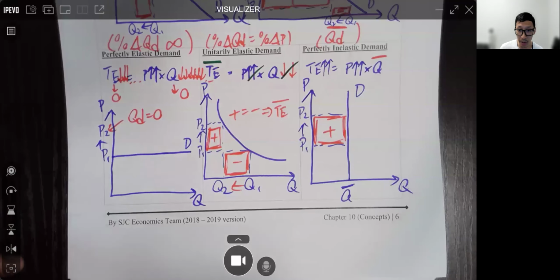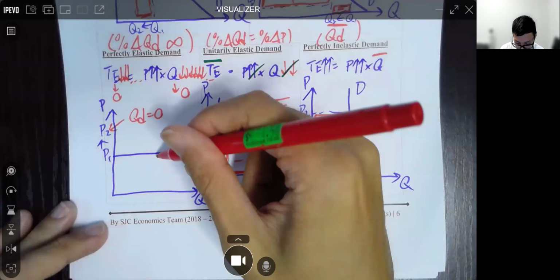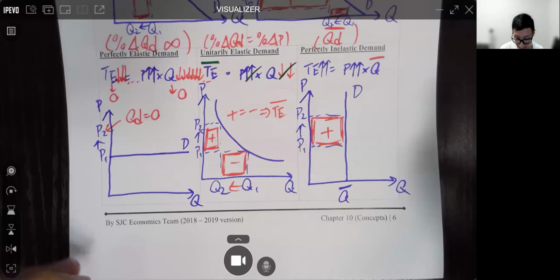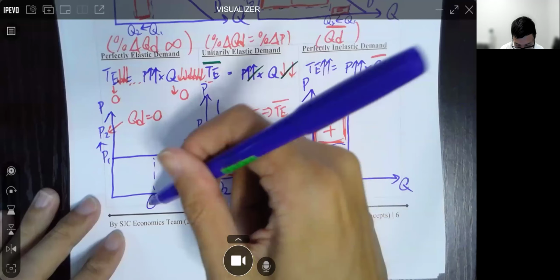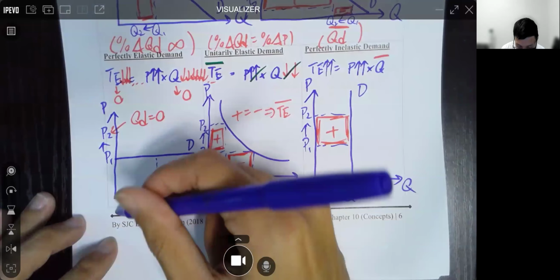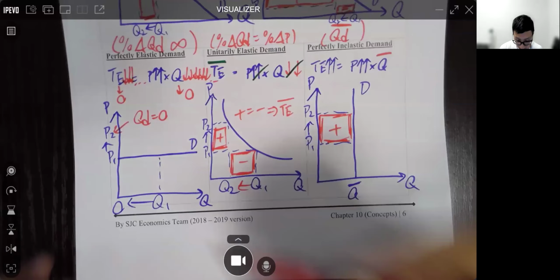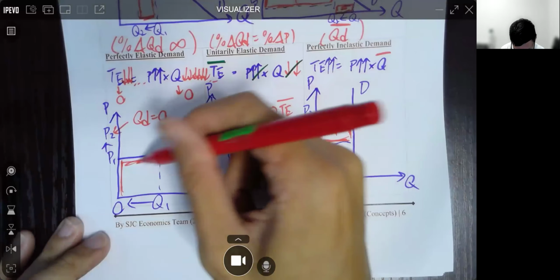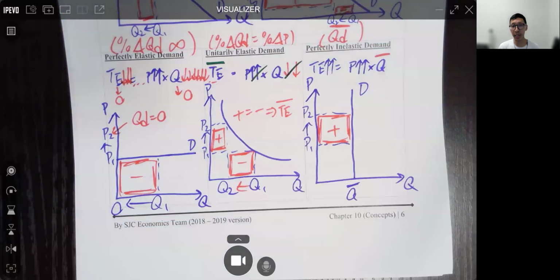So we have no area. Let's say originally, we were buying at Q1. Now it would drop all the way to 0. 完全冇晒. So this part will be a decrease in total expenditure. We are spending less money. In fact, we are not spending money at all.